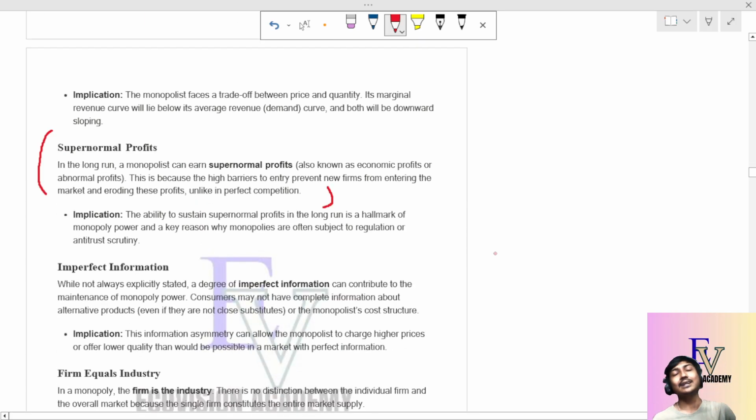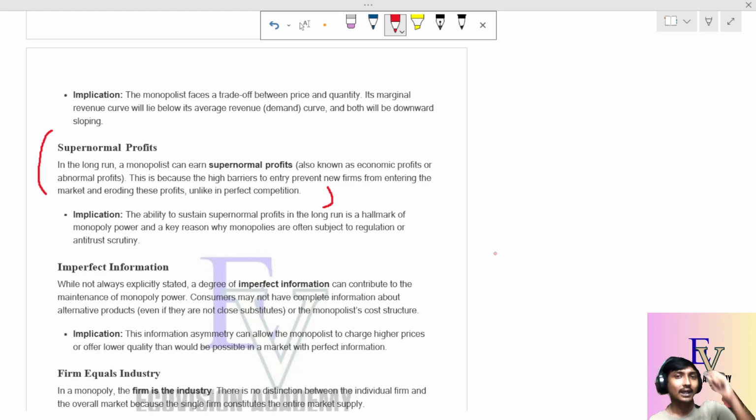Supernormal profit. We count three types of profit: one is normal profit, one is supernormal profit, another is loss. Normal profit means zero profit. If I am producing a pen at rupees 8 and selling that pen at rupees 8, the profit becomes zero. And what is supernormal profit? It is also known as economic profit or abnormal profit. Suppose I am producing a pen at rupees 8 and selling that pen at rupees 10, then there is a rupees 2 profit, and that is known as supernormal profit or abnormal profit.